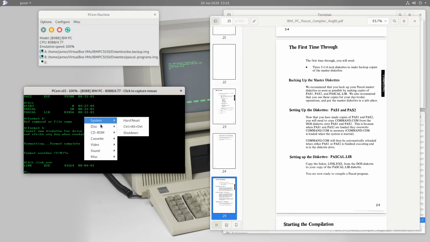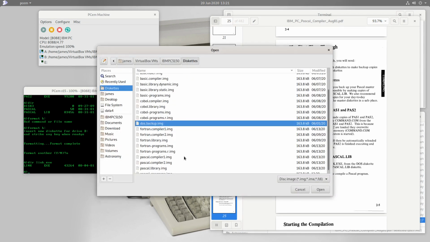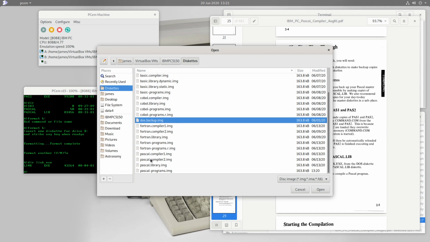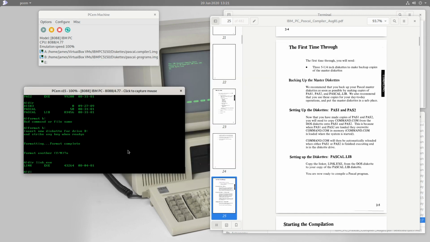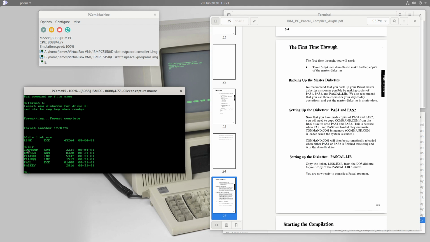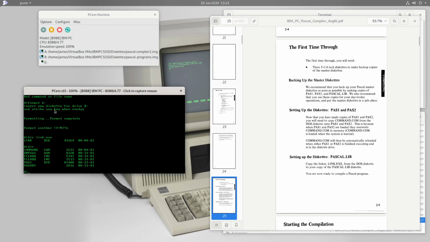And so I've gone ahead and done that, and I'll show you all of those disks now. So I have created here a Pascal compiler 1, compiler 2, and a library diskette. And so the Pascal compiler 1 diskette is the same as the master diskette, with additionally the command.com from DOS on here. And so the same goes for the compiler 2 diskette that only contained pas2.exe, and so this backup also contains command.com.